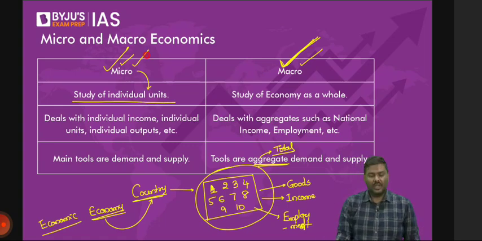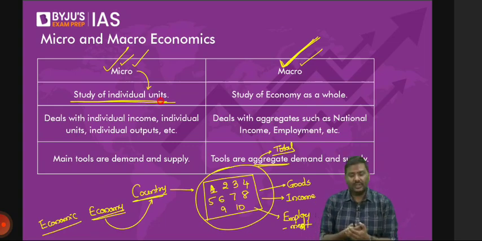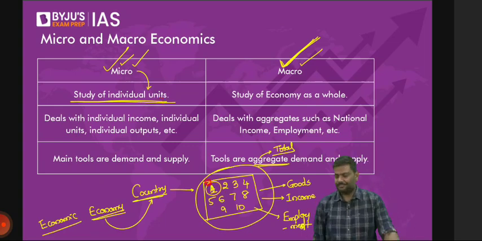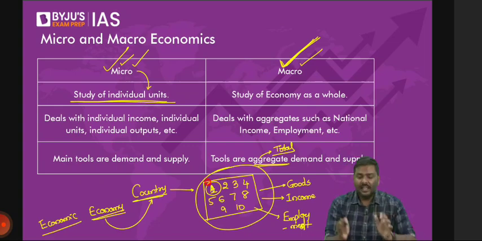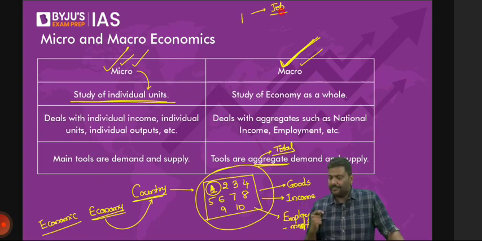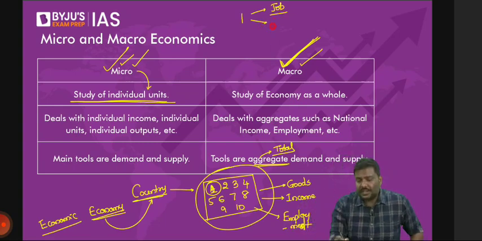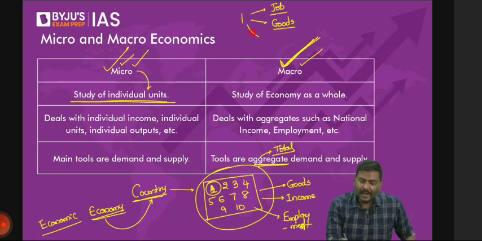What is this microeconomics? Whenever you study individual units, not the sum total, individual units. So what do you mean by individual units? Let's say you're focusing only on one house, not all the houses. Now you will study in house number 1 how many people are employed. How many goods are demanded? That is, what kind of goods and what kind of services will be purchased by house number 1?